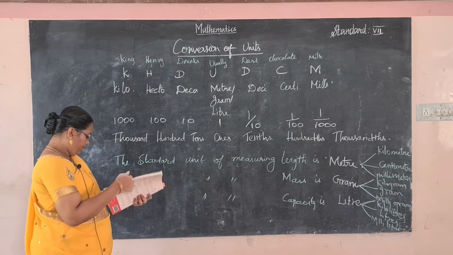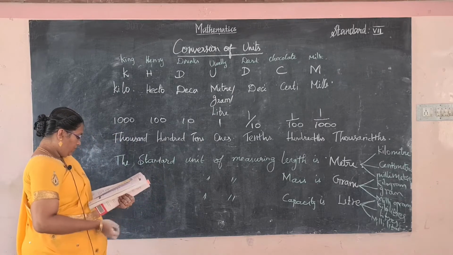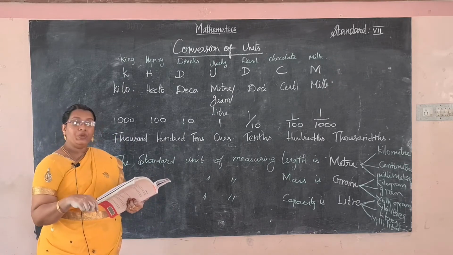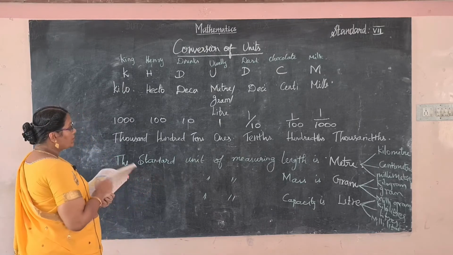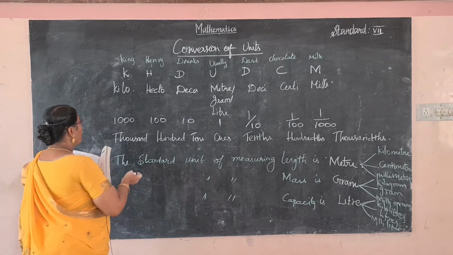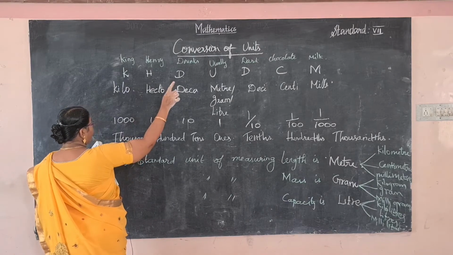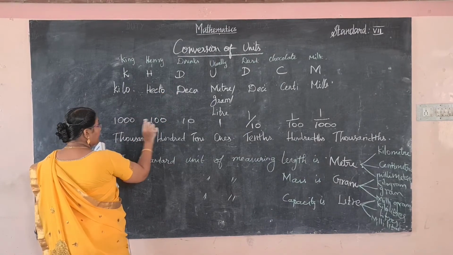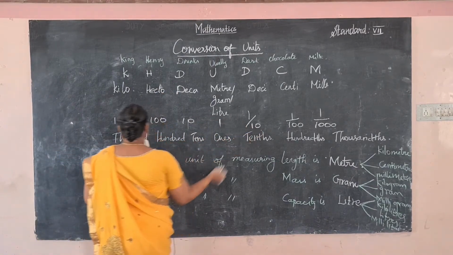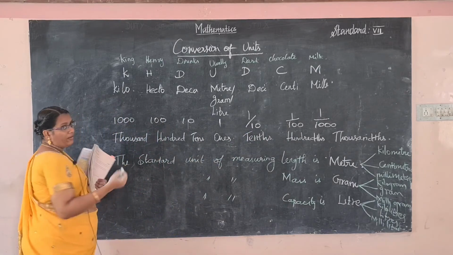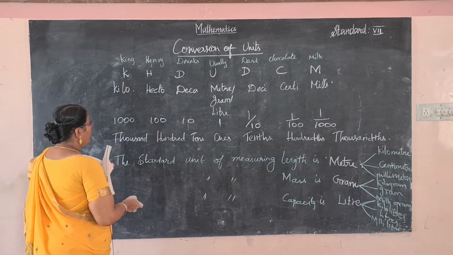Next we will see how to change from a larger unit to a smaller unit. For example, in conversion of units, when we change a larger unit to a smaller unit, what do we do? We multiply the numbers.